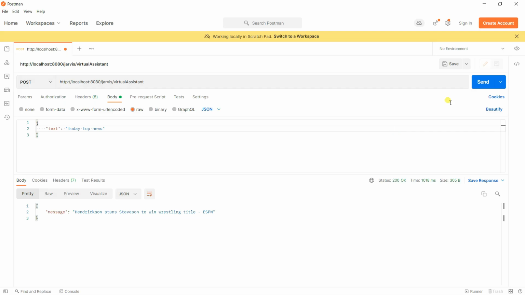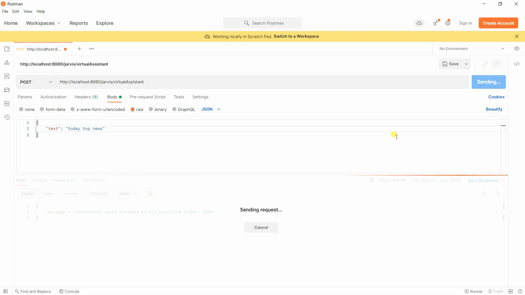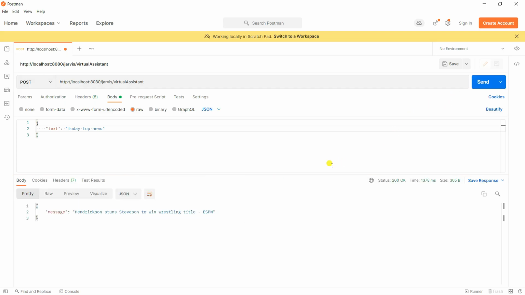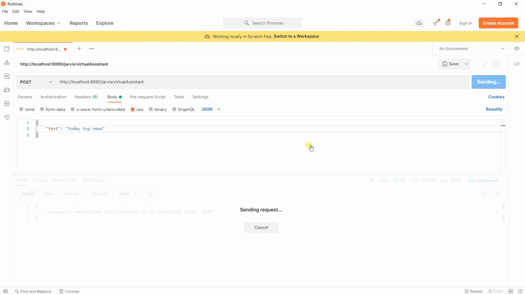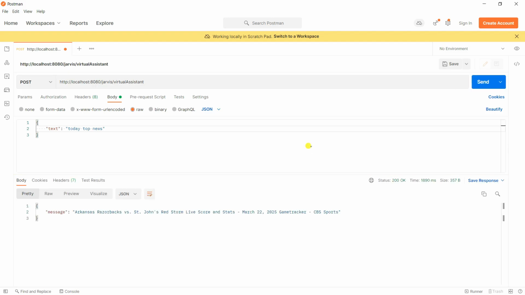You can also use a random one to get some random response. Arkansas Razorbacks vs St. John's Red Storm live score and stats, March 22nd, 2025 game tracker, CBS Sports. Okay, it gave the first one, that's why. Let's give it one again and click on send. Arkansas Razorbacks vs St. John's Red Storm live score and stats, March 22nd, 2025 game tracker, CBS Sports. So from CBS Sports, it just gives you the response.